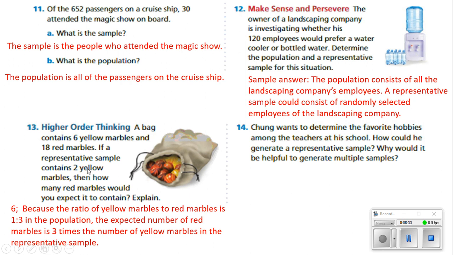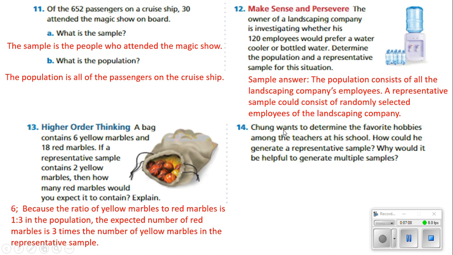Okay, so when it asks how many red marbles would you expect it to contain, there would be 6. If a representative sample contains 2 yellow marbles, then how many red marbles would you expect it to contain? 6. Because if we're having 2 here, that means that's 1/3 of that, right? 6 divided by 3 would be 2. So 18 divided by 3 would be 6. See how that works? The expected number of red marbles is 3 times the number of yellow marbles in the representative sample.